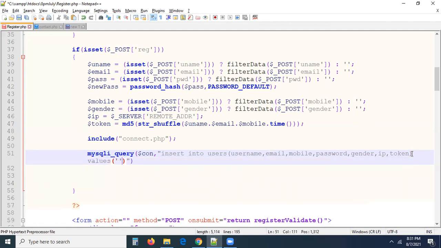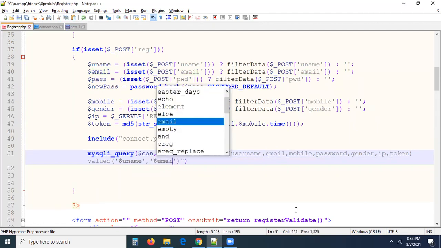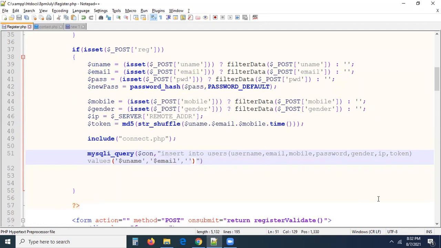Values should be in single quotes. What is the first column here? Username, so $uname. That is a variable you have. What is the second column? Email, so you have to take $email. And the third column? Mobile, so you have to take $mobile. Exactly the order of the columns you inserted, the same way we have to take it here.